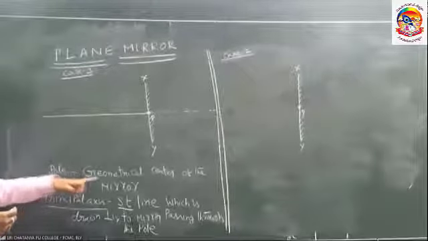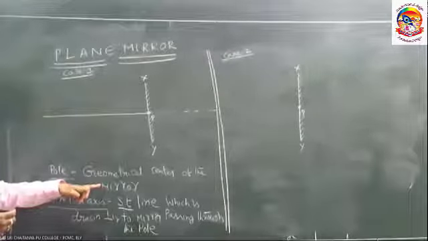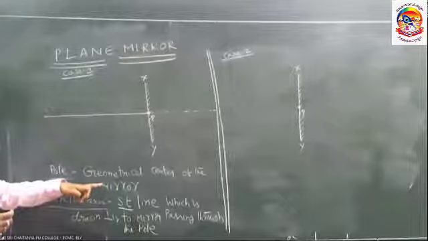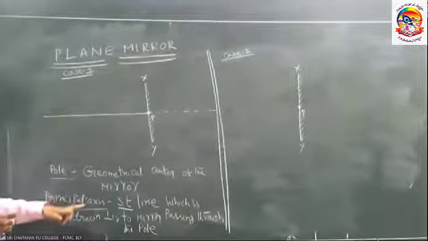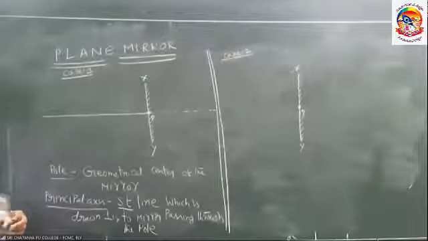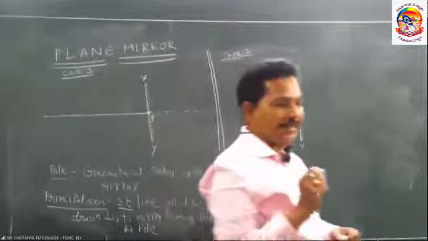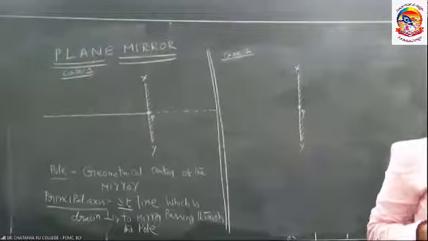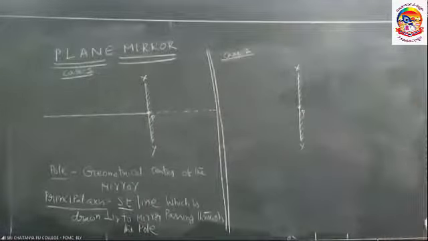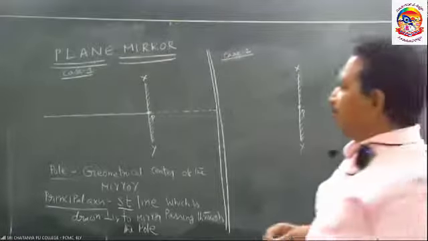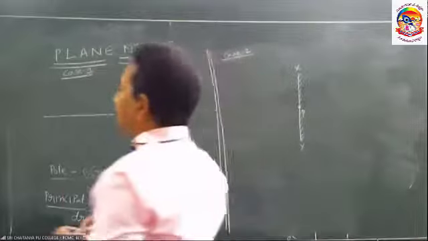Pole means geometrical center of the mirror is called the pole of the mirror. Principal axis means it is the straight line drawn perpendicular to the mirror, passing through the pole of the mirror is called principal axis. You may ask me, sir, from where to where I have to take?